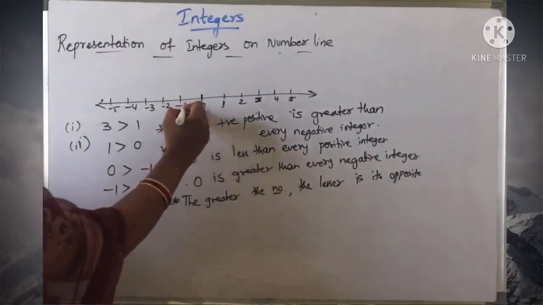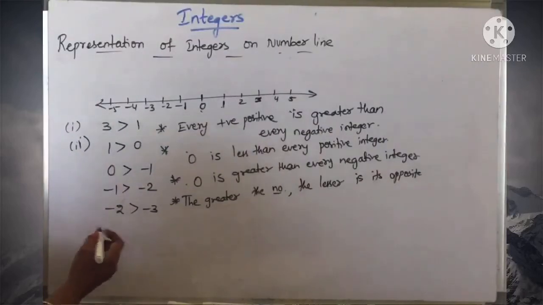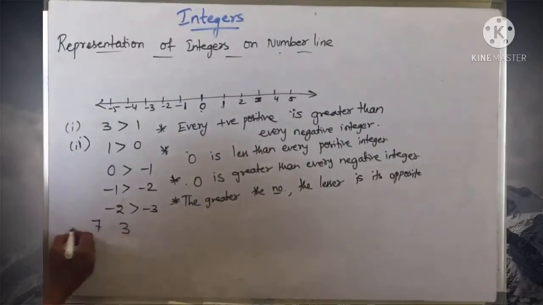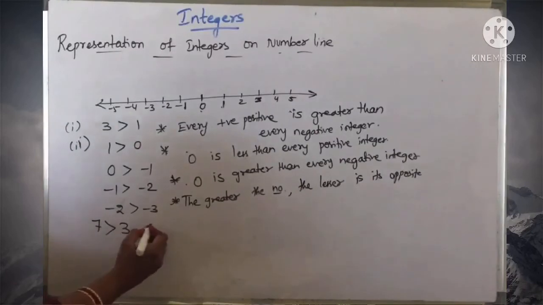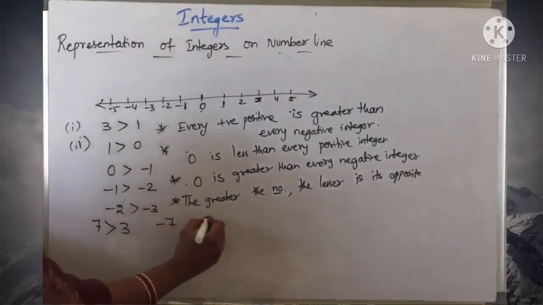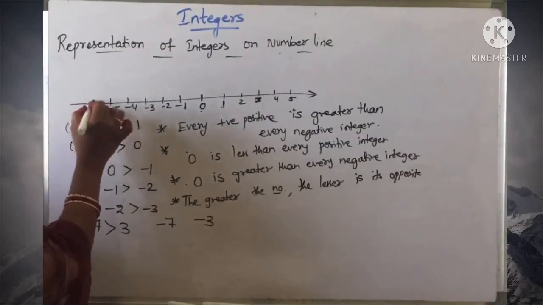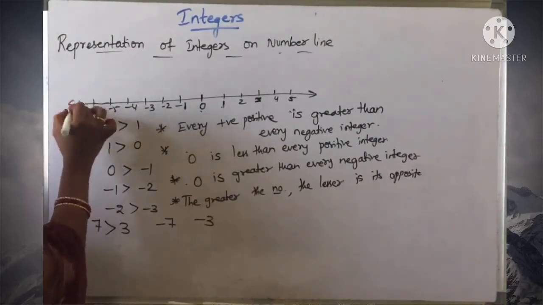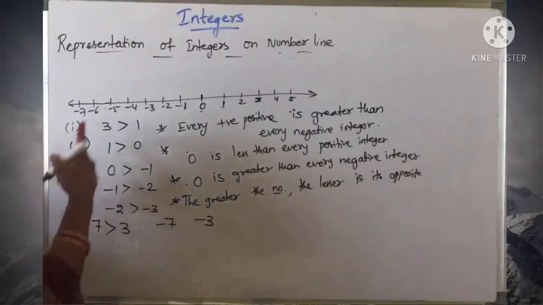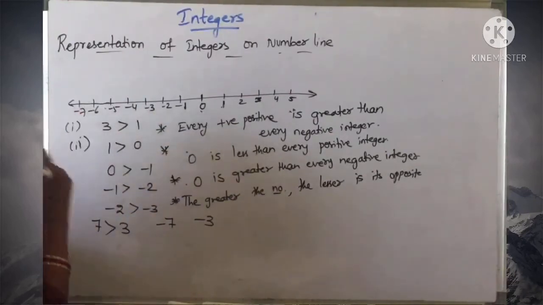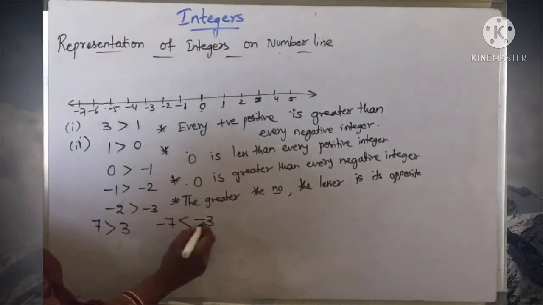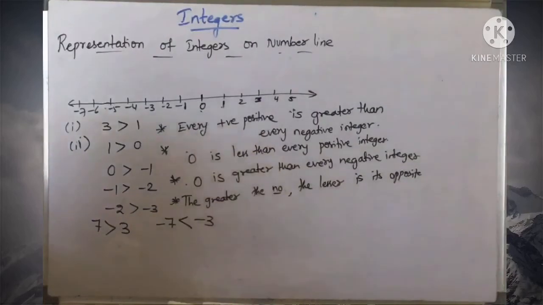Here for example, if you compare 7 and 3, 7 is greater than 3 in positive integers, because 7 lies on the right side of 3. But if you compare -7 and -3, suppose I am extending here, if you observe which is on the right side, children, -3 is on the right side of -7. So in negative numbers, the smaller number will be the greater number.